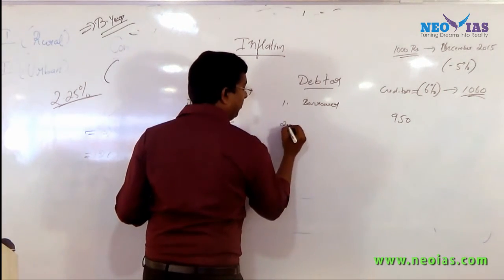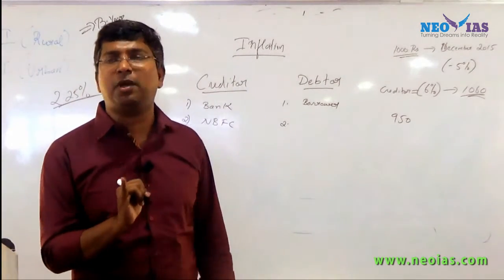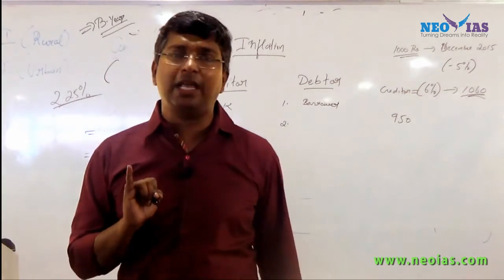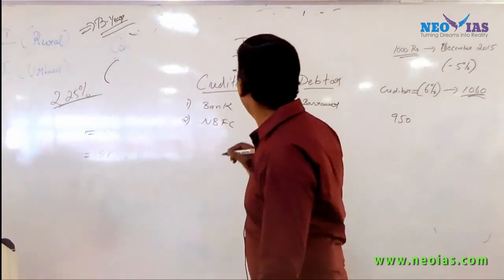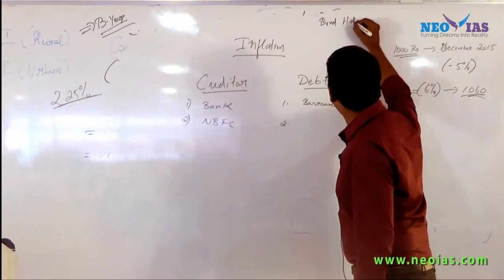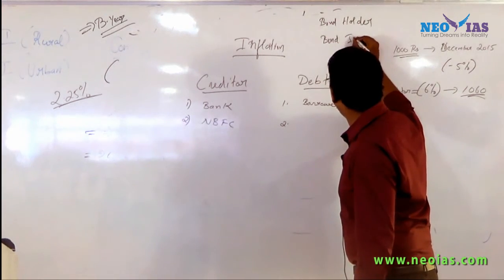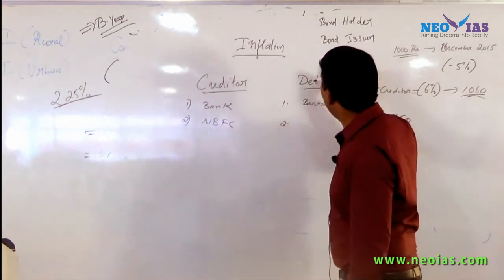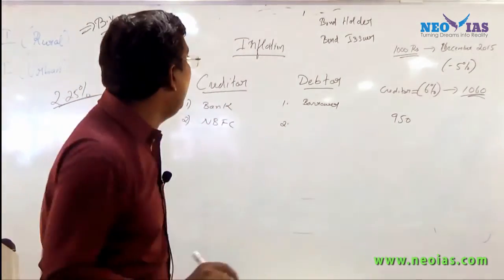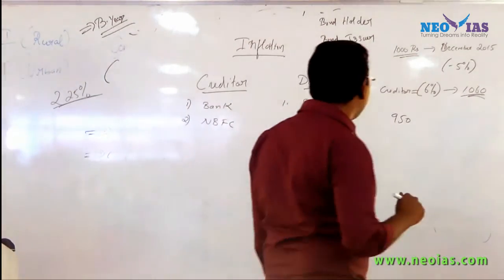Now in relation to bonds, we have discussed bonds. One common bond which we discussed is the government security. Now tell me, in relation to bonds, bond holder and bond issuer, who is the creditor, who is the debtor?